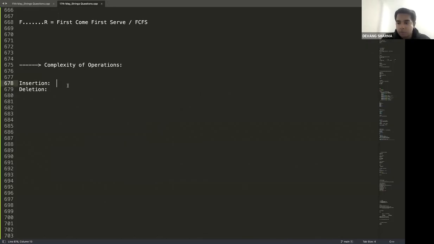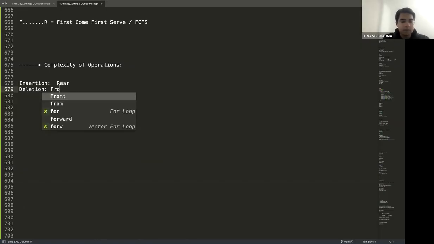Where does the deletion happen in a queue? Quickly in the chat. In a queue, insertion happens at the end, which is the rear. Deletion happens at the front. Okay.